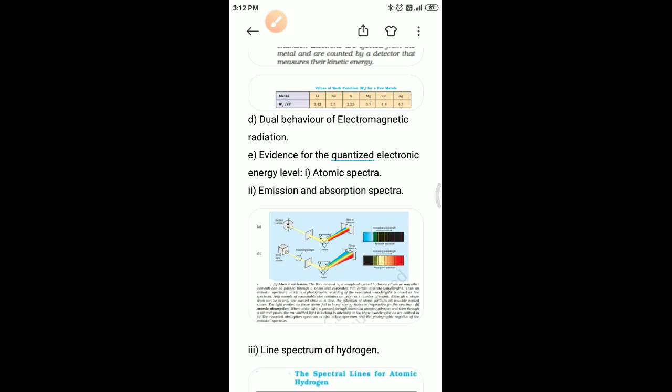Since ordinary white light consists of waves with all the wavelengths in the visible range, a ray of white light is spread out into a series of color bands called a spectrum. The light of red color, which has the longest wavelength, is deviated the least, while the violet light, which has the shortest wavelength, is deviated the most.